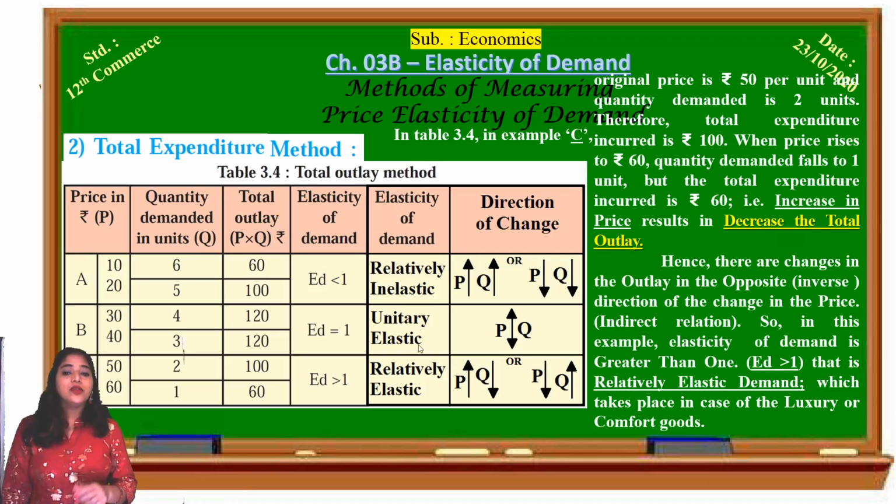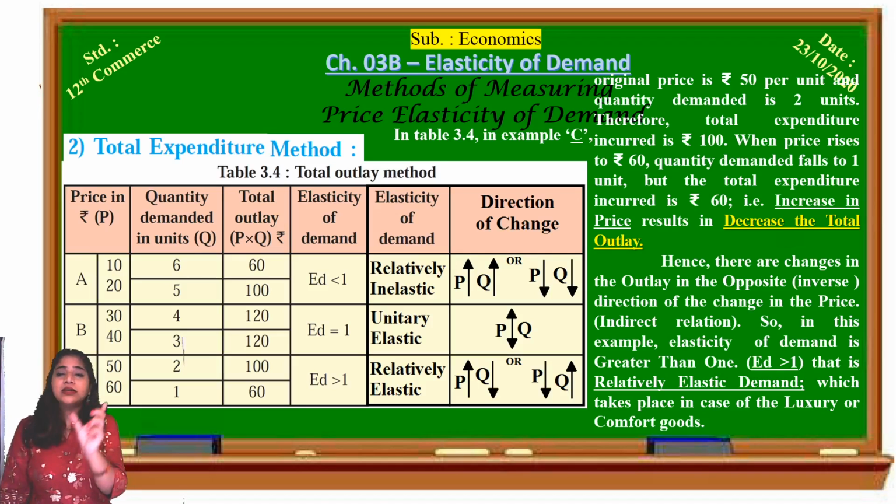So look at column number 6. With the increase in the price, there is a decrease in the quantity and a decrease in the total expenditure. Or with the decrease in the price, there is an increase in the total expenditure. So this is called relatively elastic demand, for comfort goods. Relatively inelastic demand is for necessity goods. How can you remember this? There is not much change. For relatively inelastic demand, always remember the example of medicines.